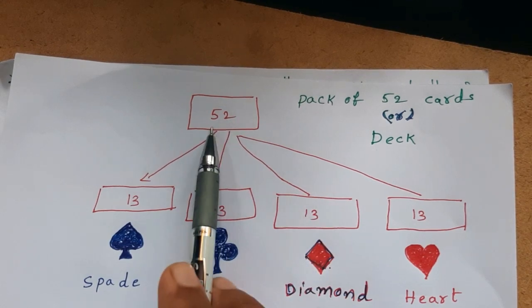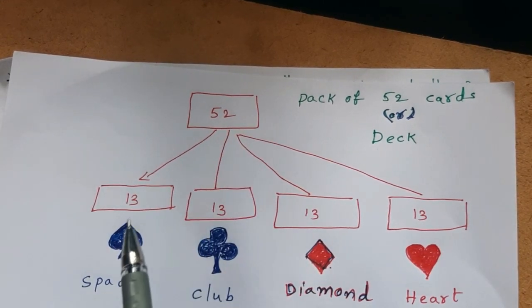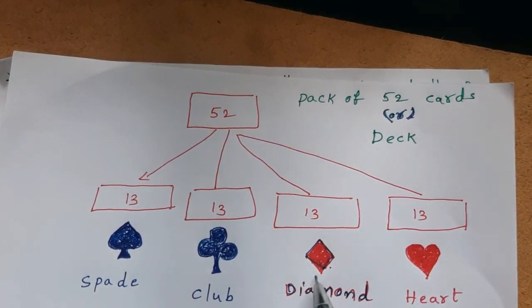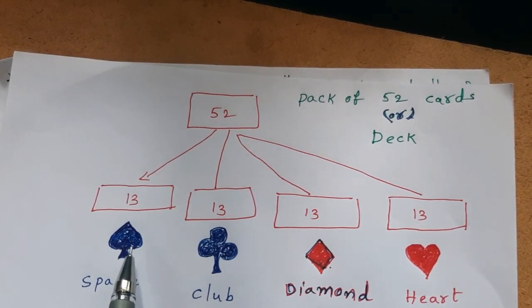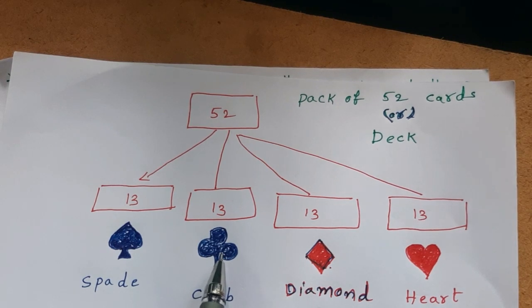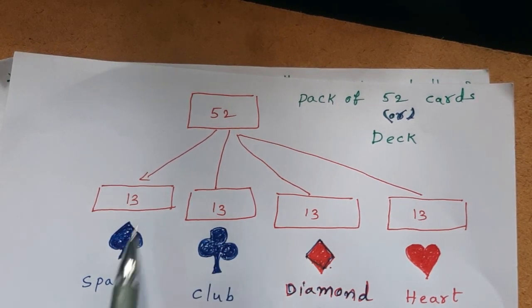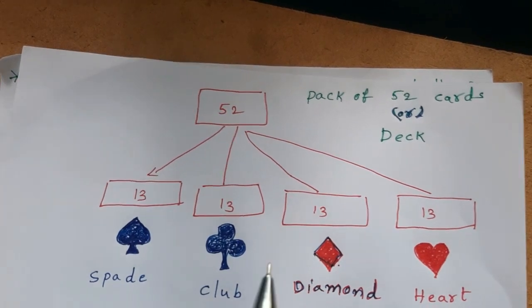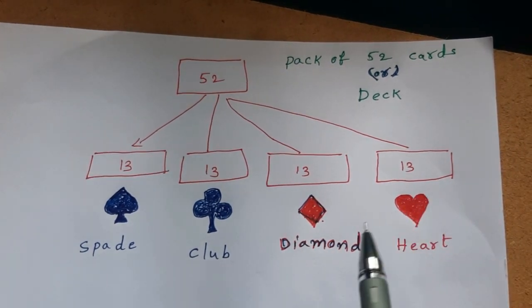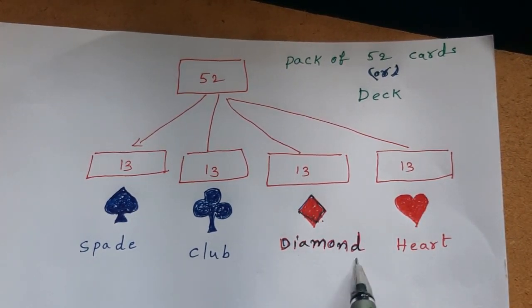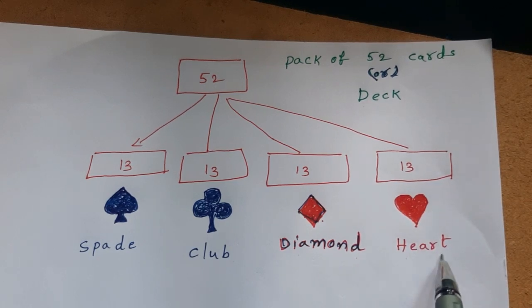Among these 52 cards, 26 are in black color and 26 are in red color. In black color there are two suits: 13 are spades, 13 are clubs. Therefore spades and clubs are in black color. Similarly, 13 are diamonds, 13 are hearts.